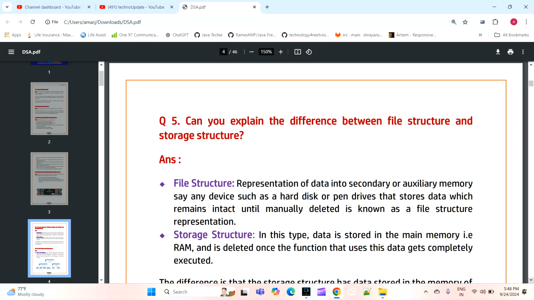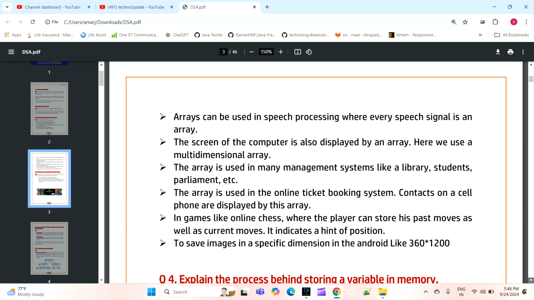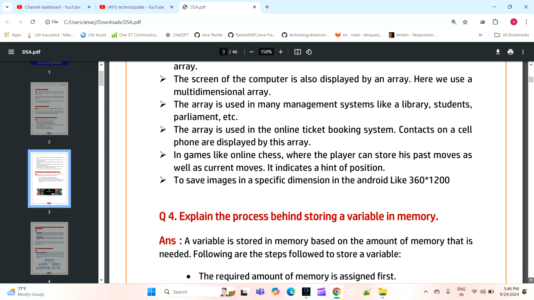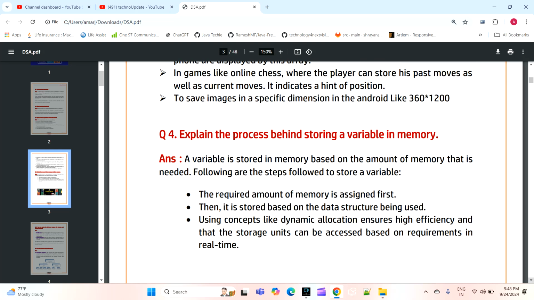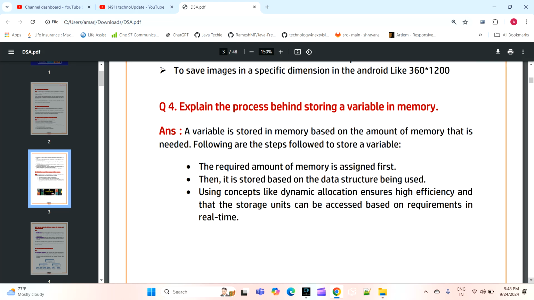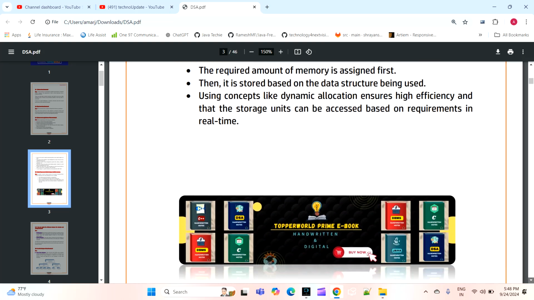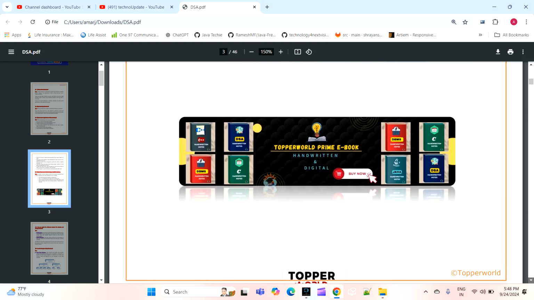The next question is, explain the process behind storing a variable in memory. How will we store a variable in memory? So what are the processes, how it will be assigned, allocations and so on in the memory. So these are the ways we will do this.